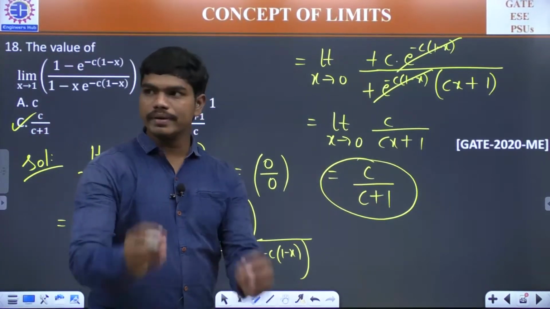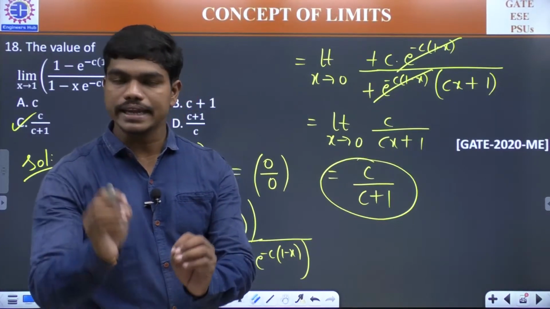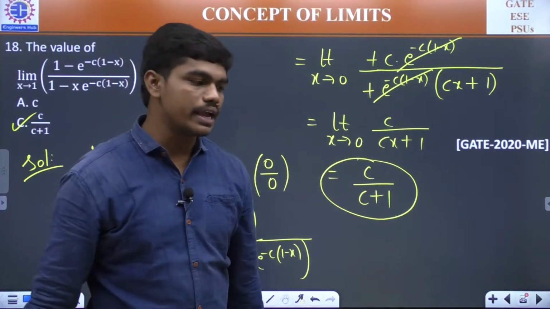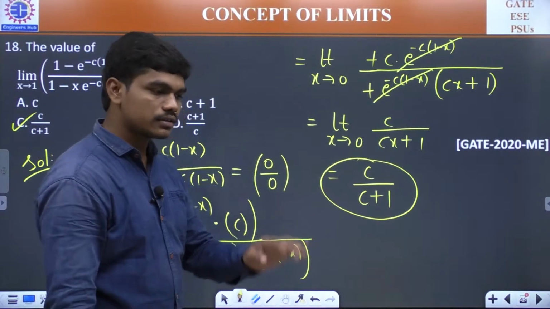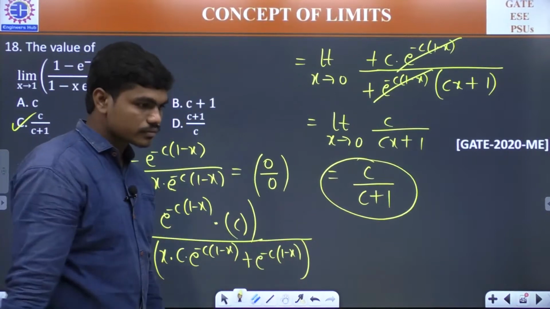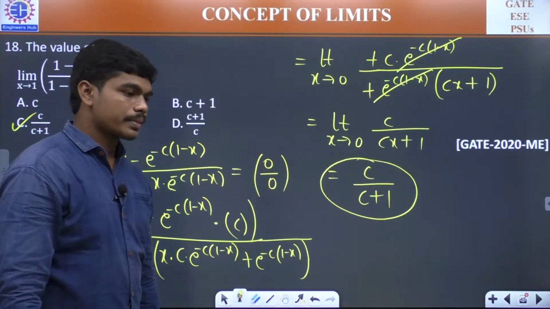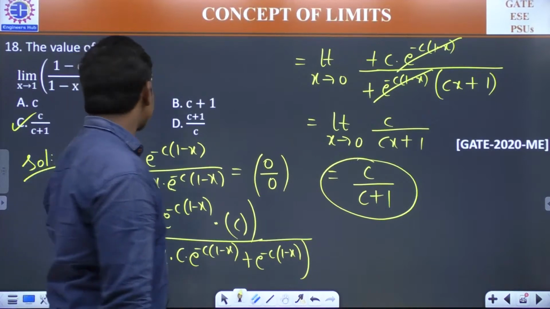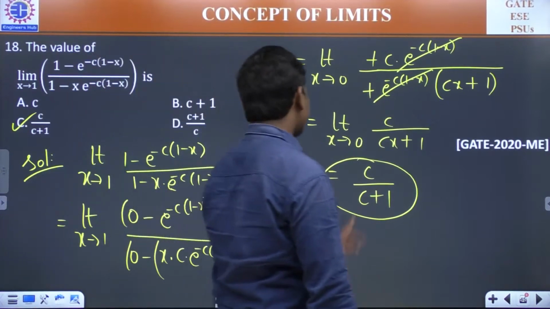You need to be a bit careful while finding the derivatives and taking the terms common and cancelling them. If you are careful at that moment, then things are fine. X tends to 1. Yeah, sorry, x tends to 1.